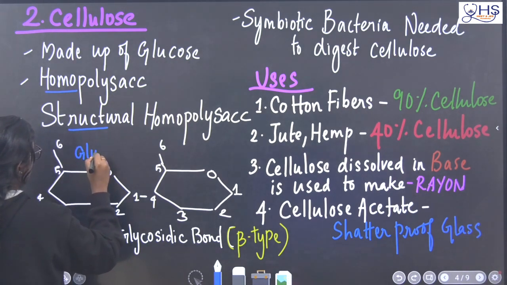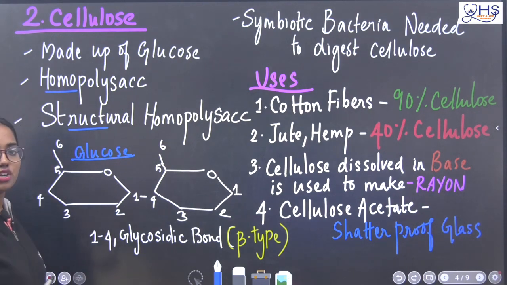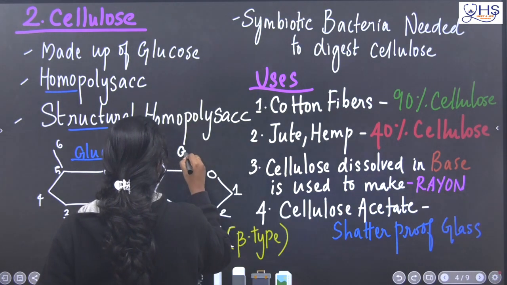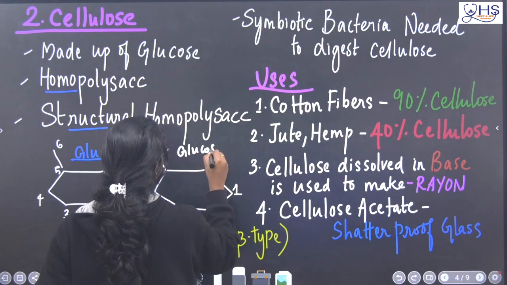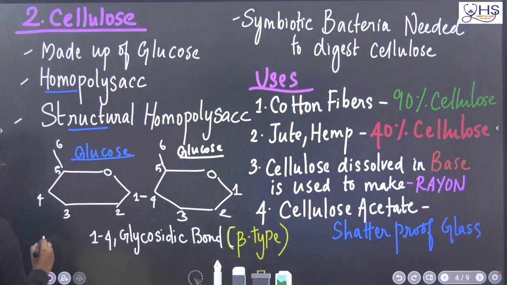We all know that glucose contains the functional group aldehyde, and the ring which is present in the glucose molecule is the pyranose ring. What is the ring which is present in the glucose? And it is a hexagonal ring also.